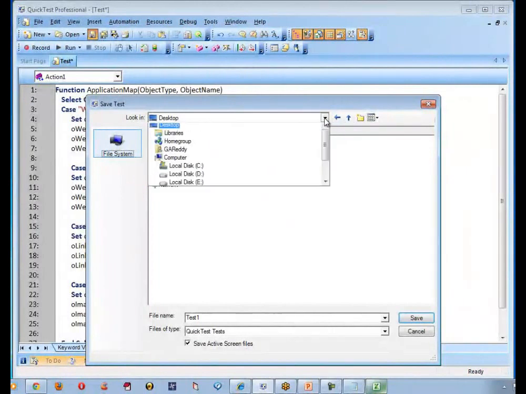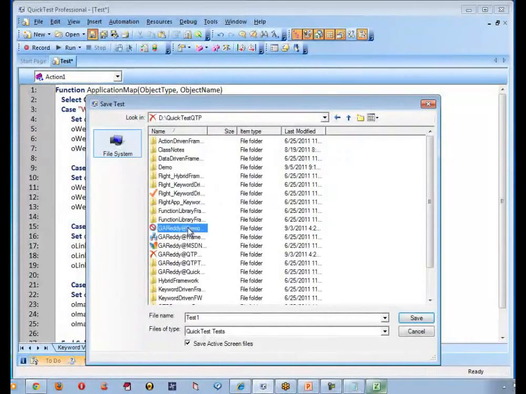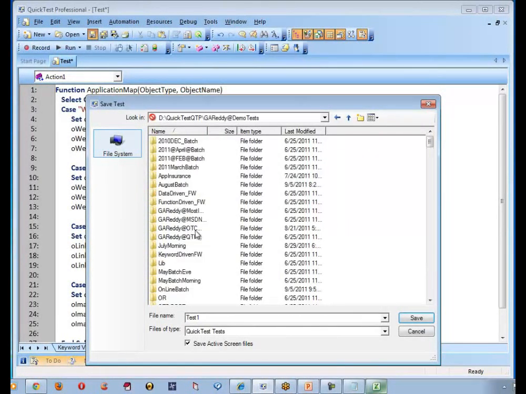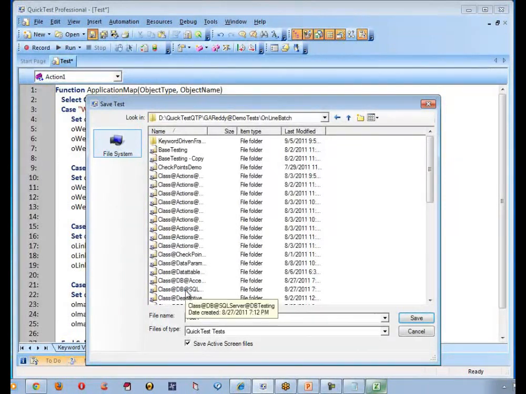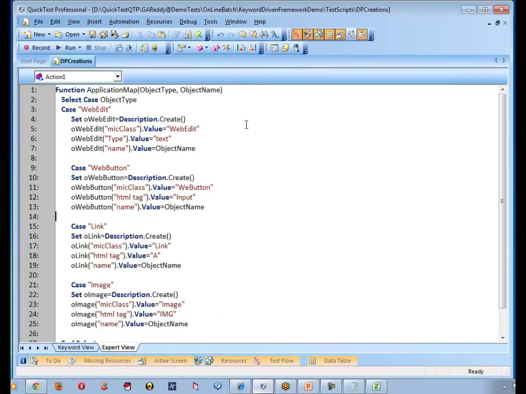So let me go to one folder where we are saving demo test online keyword driven. Let me say one folder called test scripts. So let me say one name called DP creations. Good. Is this point clear first of all? Does this application map is clear, what we are doing here? Yes, sir.